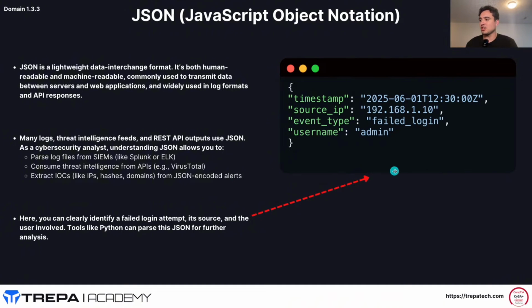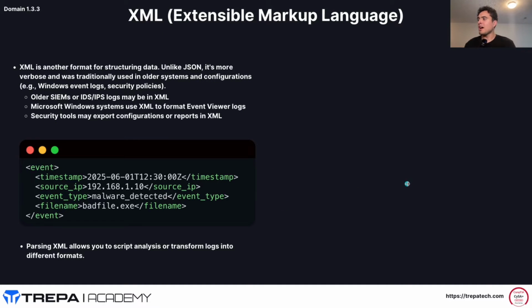So that is JSON. XML is just another formatting structure, right? It's just another way to format structure, much like JSON. But unlike JSON, it's more verbose and was traditionally used in older systems and configurations. So like I talked about our console servers at my work, they're just out-of-band servers that allow me to console into network devices. They're old. They're on the Linux kernel 3.1, right? And so it uses an XML config file.